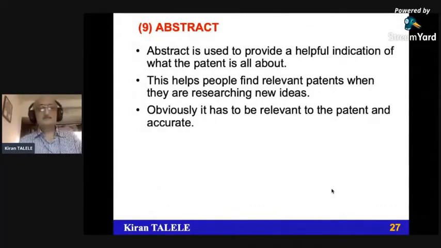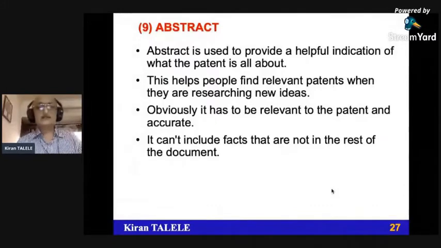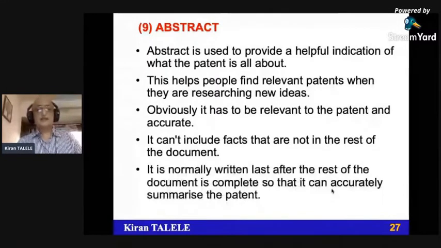It should be one paragraph form. It can't include facts that are not in the rest of the document. So obviously, it should not include general information. It should not include the information which is not part of the document. It should be related to the patent. It should be included in the document.